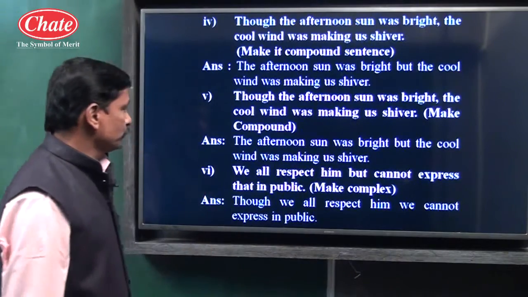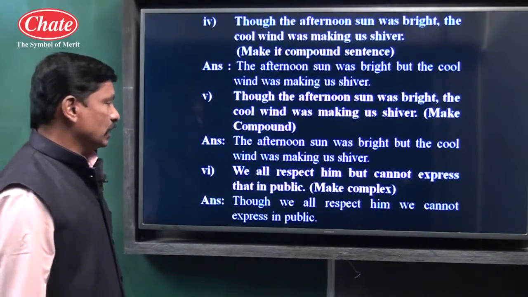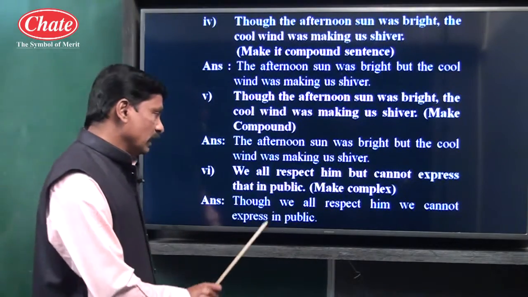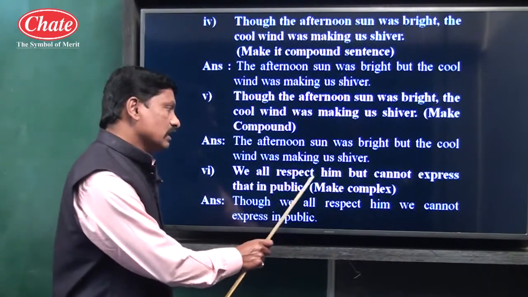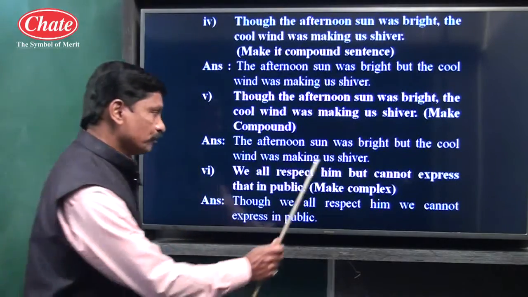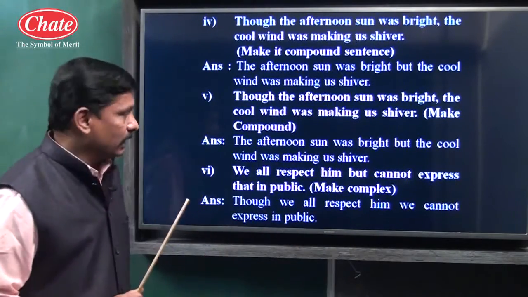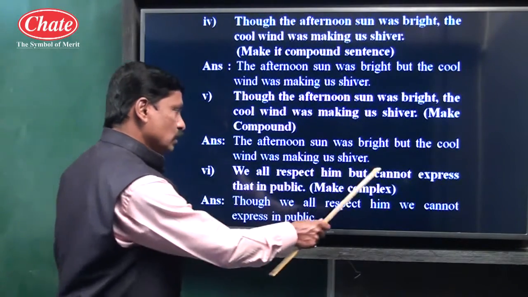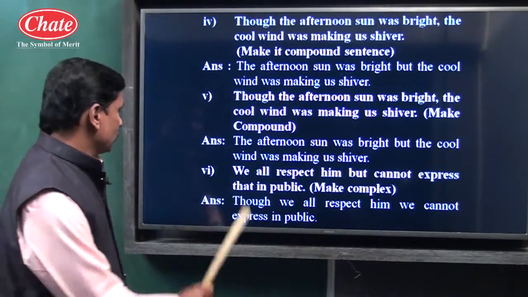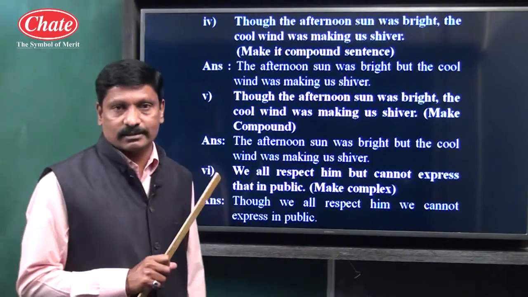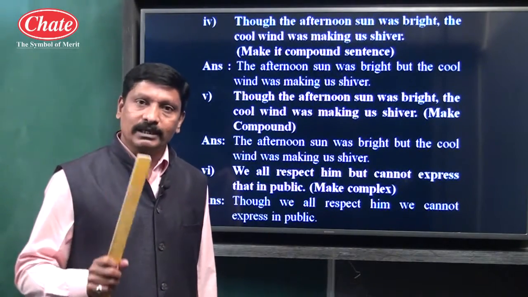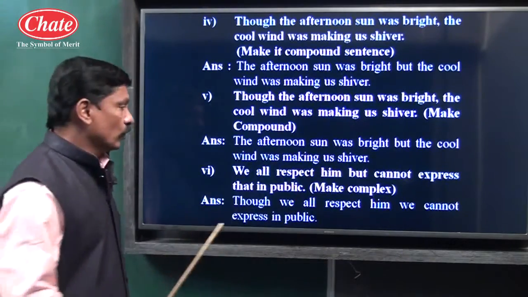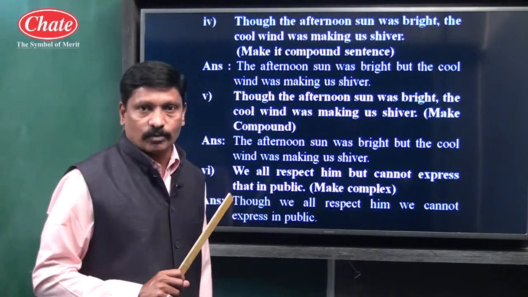Example number 6. We all respect him, but cannot express that in public. See children, we all respect him, main clause, but is a coordinator. We cannot express that in public, it is also a main clause. So children, example number 6, the given example is a compound type of sentence. We have to change it into a complex type of sentence.